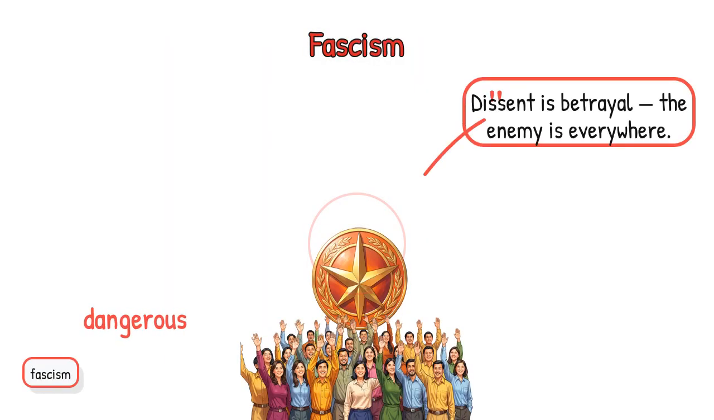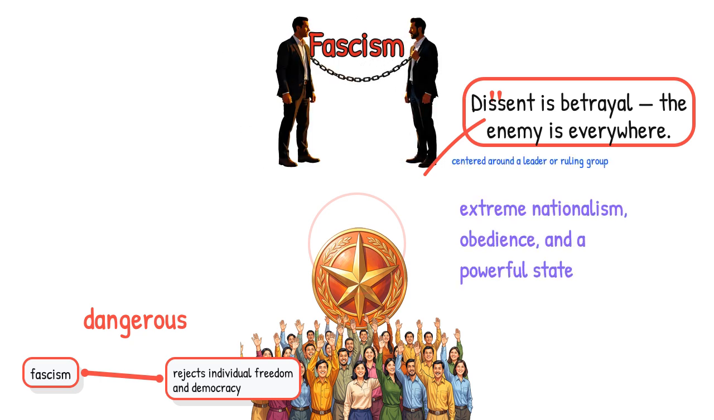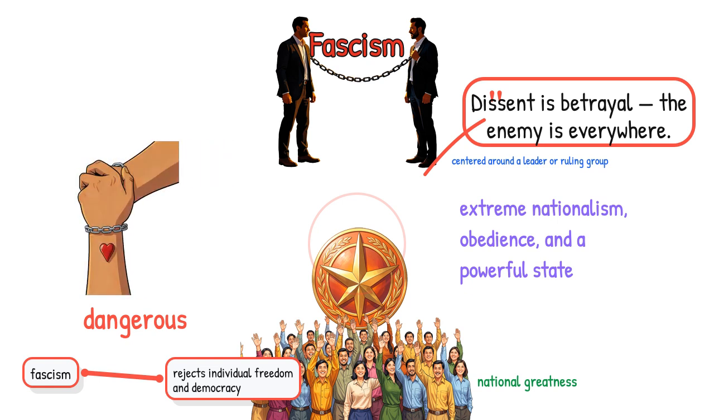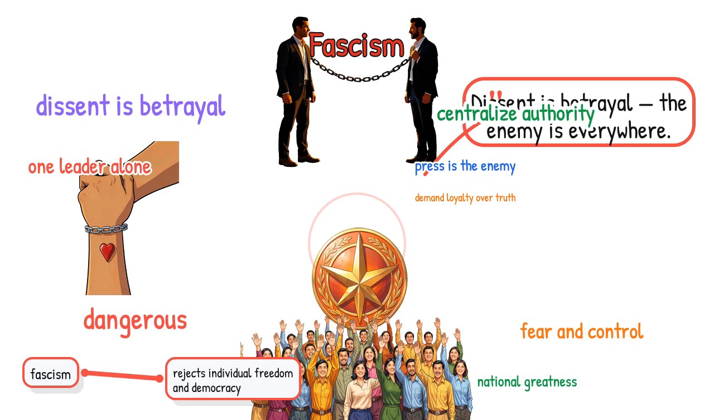Fifth, fascism. Fascism is one of the most dangerous political theories, and it is important to understand it clearly. At its core, fascism rejects individual freedom and democracy in favor of extreme nationalism, obedience, and a powerful state centered around a leader or ruling group. It is useful to recognize because fascism does not always announce itself as evil. It often comes wrapped in language about national greatness, order, unity, and enemies who supposedly threaten the nation. The mechanism behind fascism is fear and control: create an us versus them worldview, centralize authority, and demand loyalty over truth. For example, when a movement says dissent is betrayal, the press is the enemy, and one leader alone can restore greatness, that is a major red flag.